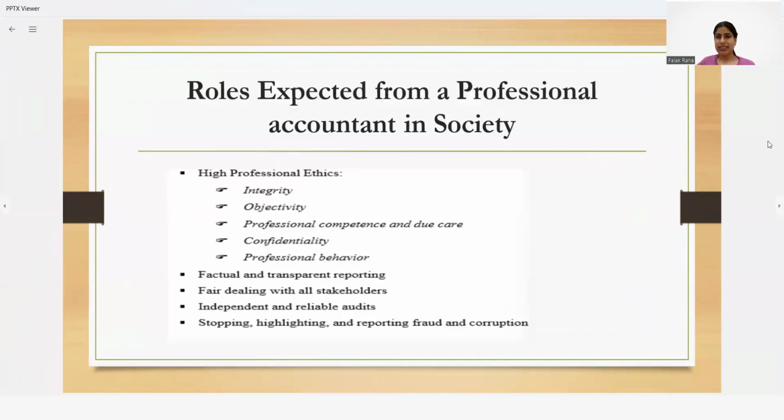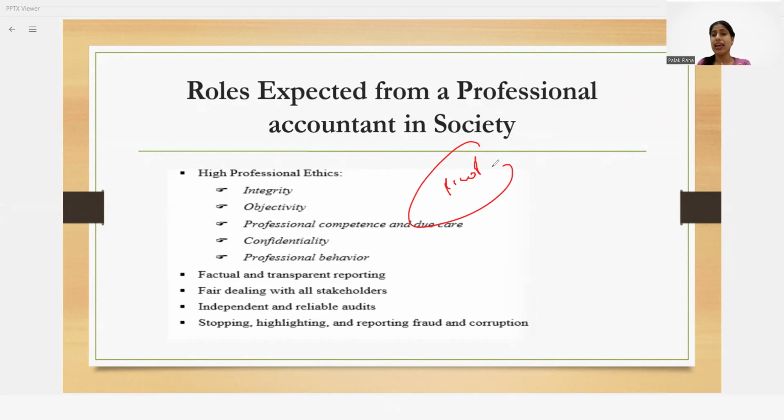Now, next is the roles expected from a professional accountant in a society. Being a professional, there is something which is being expected from me right now, and in future that will be expected from you guys also. That is, you have to maintain your professional ethics, which is the most mandatory requirement.